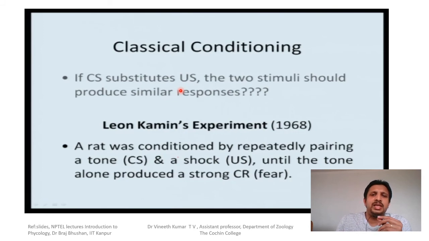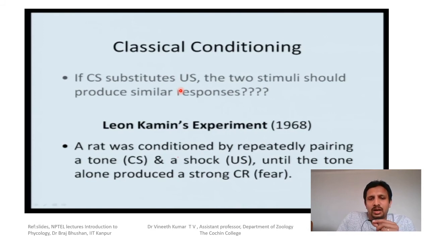In the next experiment we are going to see whether, if there are two conditioned stimuli, the animal gets conditioned to both or to only one. So this is Leo Kamin's experiment, which was a continuation of classical conditioning, to test whether two stimuli at the same time produce the same response.